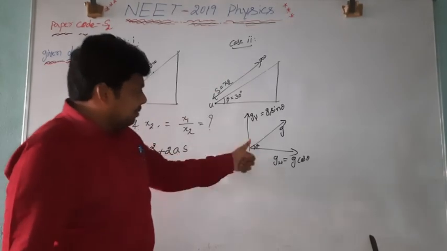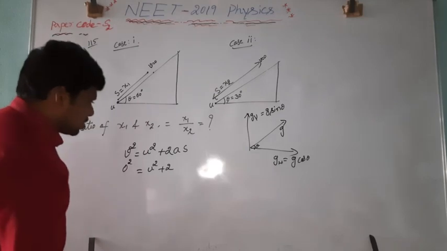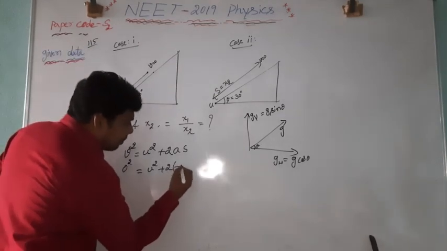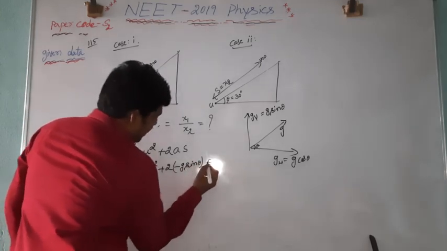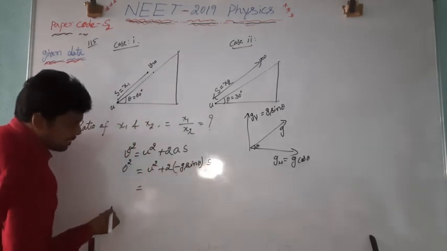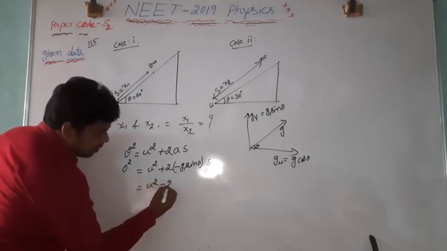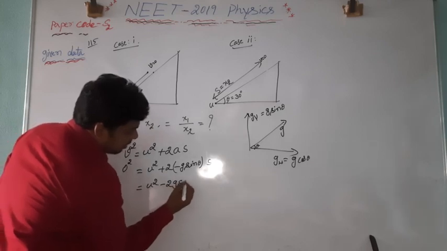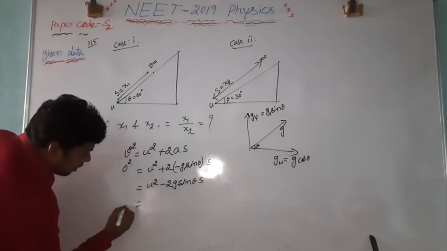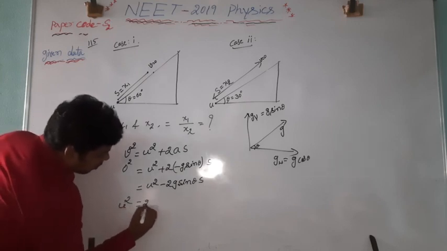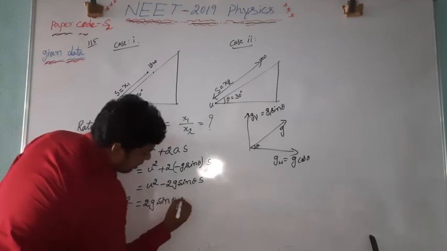Then in this direction, is that a positive acceleration or negative acceleration? Negative acceleration. So you can write minus g sin theta into s. That is 0 square, which is 0, equals u square plus minus 2g sin theta s. From this you can make u square equal to 2g sin theta into s.